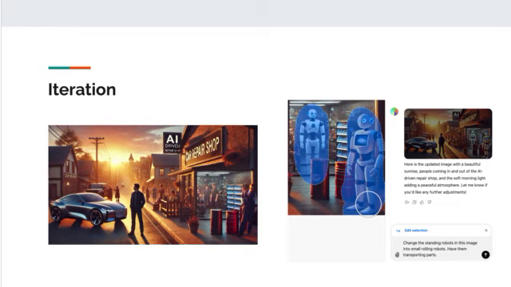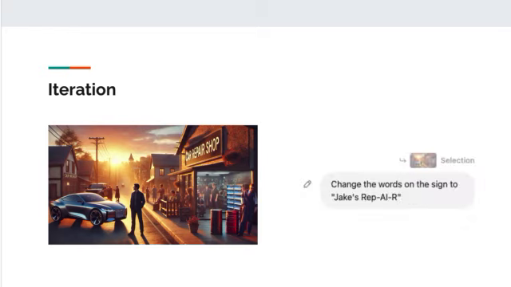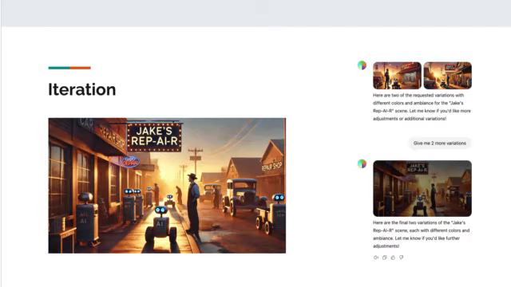Similarly, I also wanted to test out text, so I came up with this new title for Jake's shop. It was supposed to be Jake's Repair shop, but then Dolly just sort of gave up and removed the sign altogether, as you can see. But at the very end, I wanted to see what random variations would be like, so I asked for 4 variations. Ended up with 3. Very strange that Dolly gave me 3, but in the process, it seemed to have incorporated some of the older prompts, and I finally got the sign that I wanted.